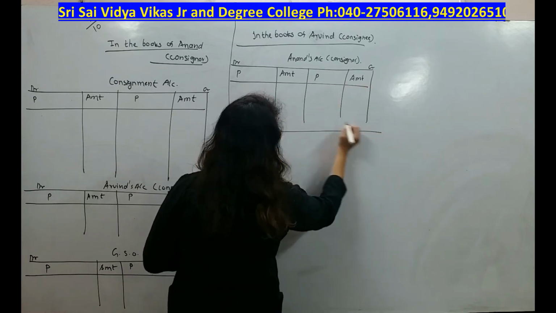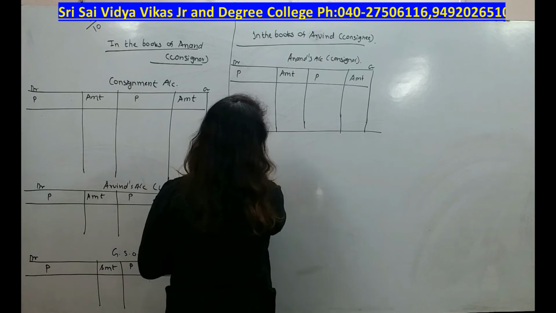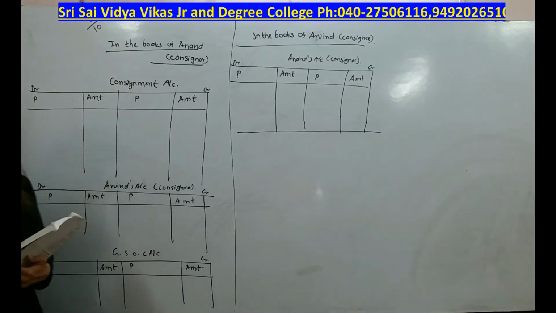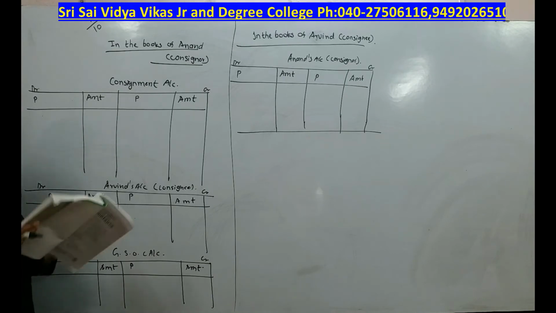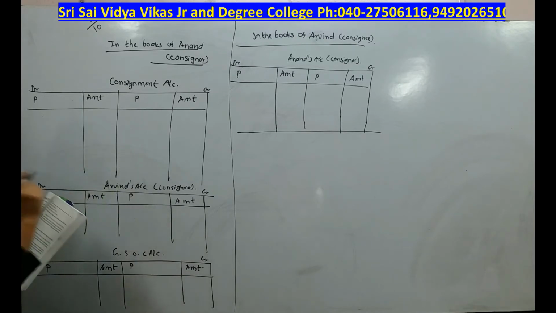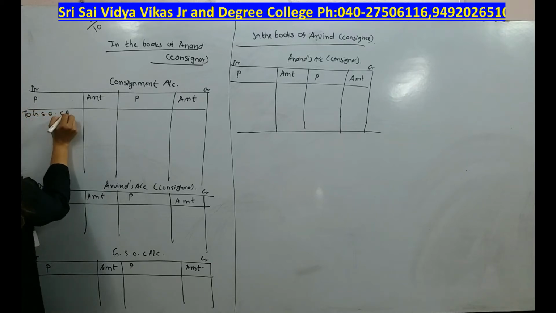Now what next? Now we'll start our posting. What is our posting, students? See, Anand of Hyderabad consigned goods worth rupees 20,000 to his agent. The first entry will be consignment account debit to goods sent on consignment account.